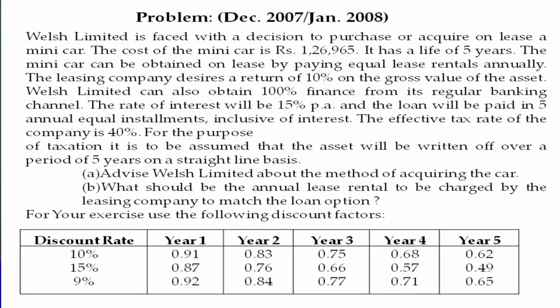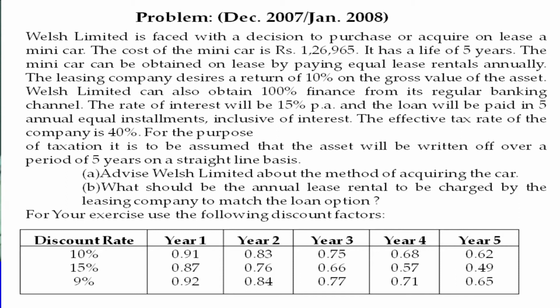And the loan will be repaid in 5 equal annual installments. We have already considered N as 5 years, so we must pay 5 equal annual installments, inclusive of interest. Once we say installment, it is a combination of principal plus interest.